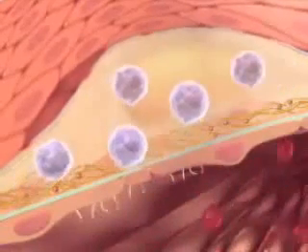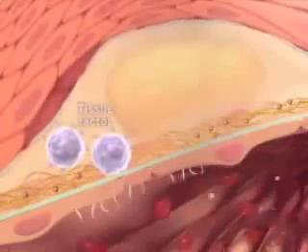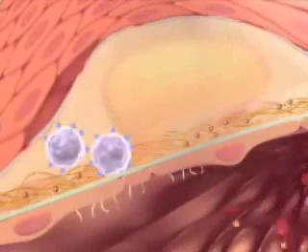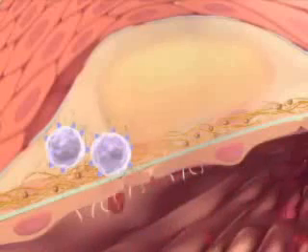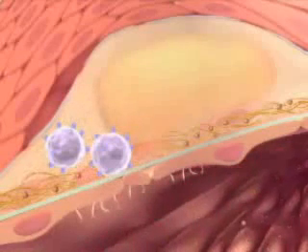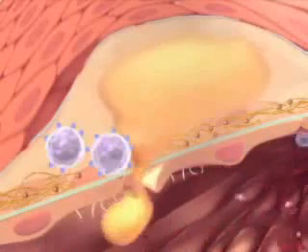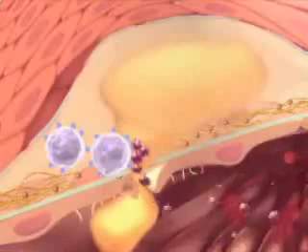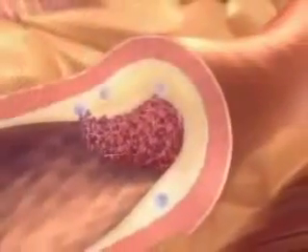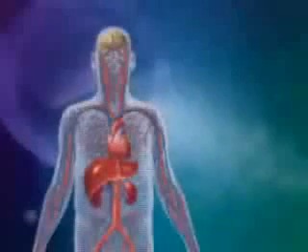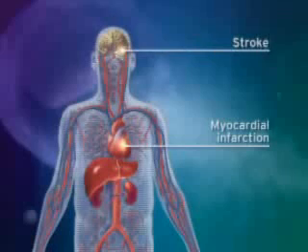For example, inflammatory cytokines can increase expression of a potent procoagulant known as tissue factor, the most important trigger for thrombosis in the plaque. Activated macrophages secrete enzymes that break down collagen, the protein that lends strength to the plaque's fibrous cap. When a weakened plaque ruptures, the abundant tissue factor uncovered can cause thrombi to form. Occlusive thrombi can cause acute myocardial infarction or may embolize to cause strokes.